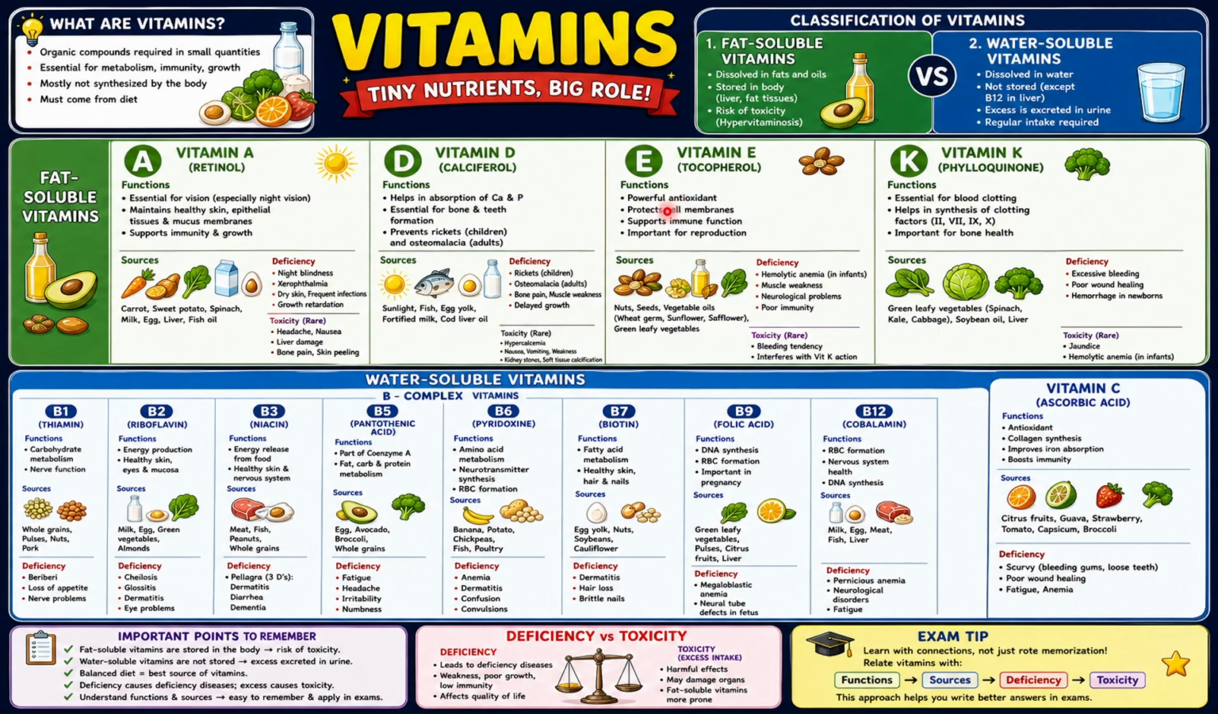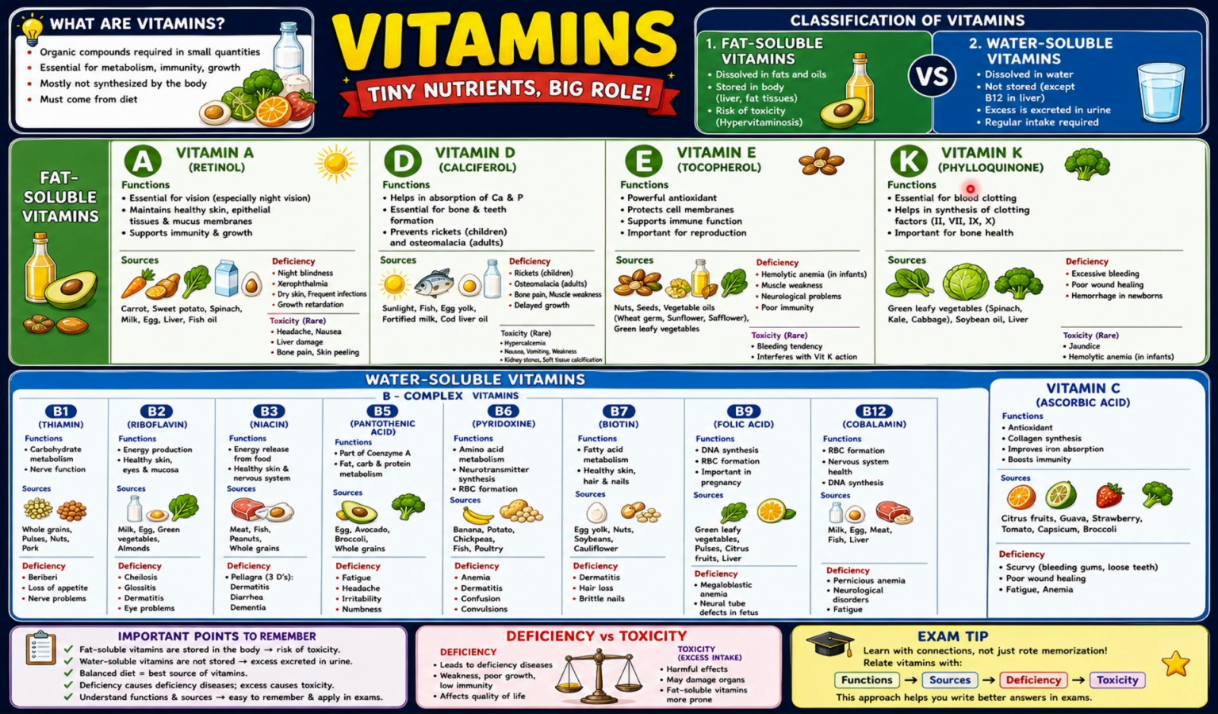Now, vitamin E, tocopherol. The function is it is a powerful antioxidant. It helps protect cell membranes, supports immune function, and is important for reproduction. Next, sources are almonds, nuts, vegetable oil, wheat, sunflower seeds, and green leafy vegetables. Now, what will the deficiency cause here? Particularly, it causes anemia. So, these are the things which the deficiency of vitamin E causes.